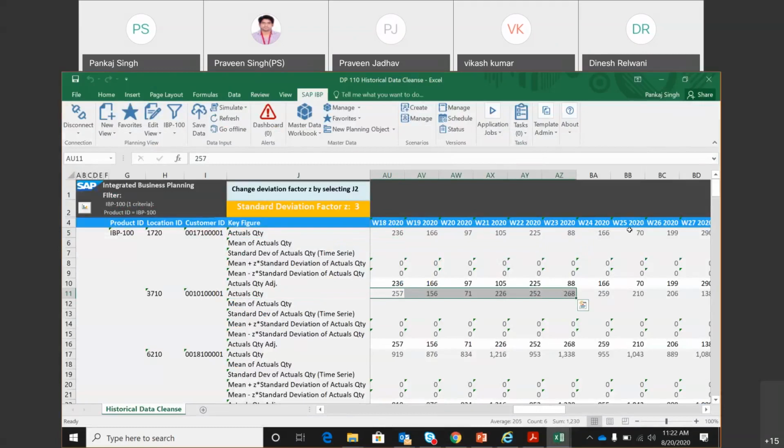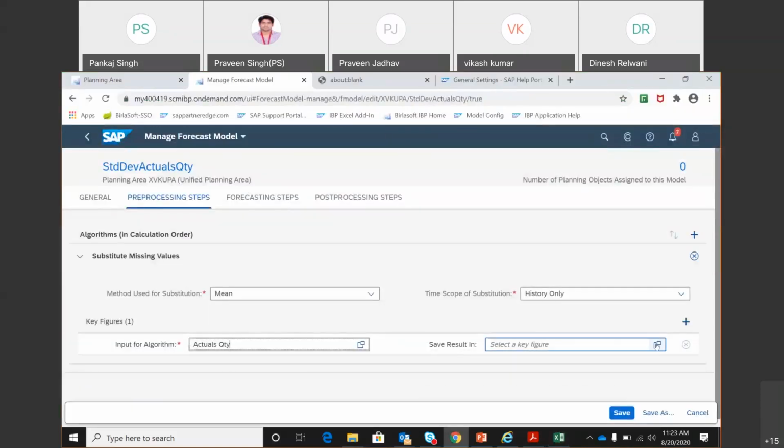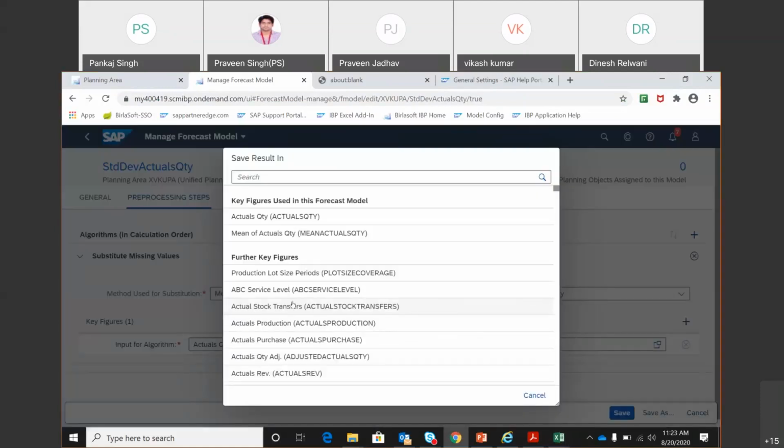And if it is finding that for a particular week, let's say here, the number is missing, then for this week, it will calculate the mean of all these numbers and it will put a value over here. However, when it puts the value in this missing bucket, it will not put the value in the actual quantity key figure itself. Rather, we will tell which key figure it should put the value. So save the result in, here we'll put actual quantity adjusted.